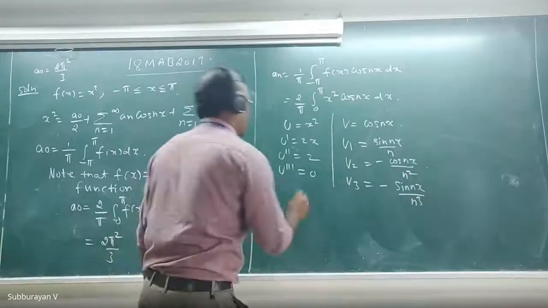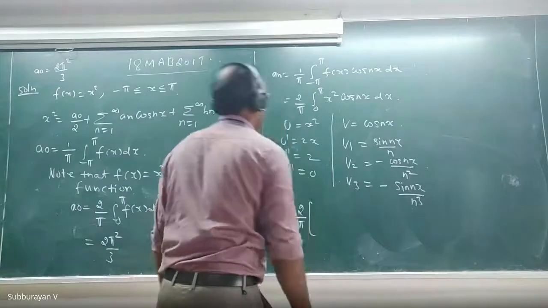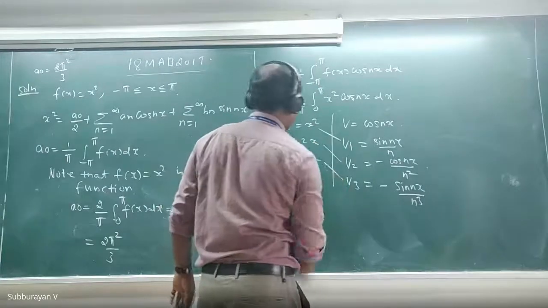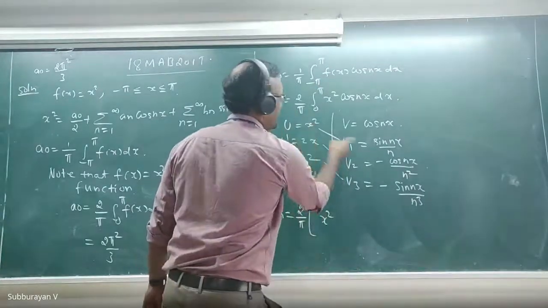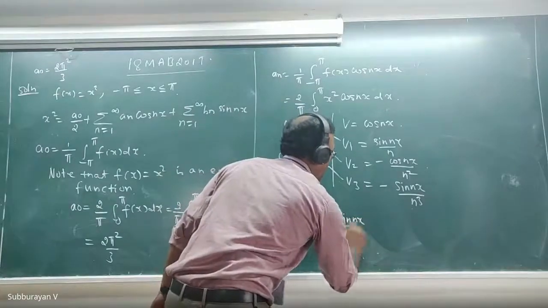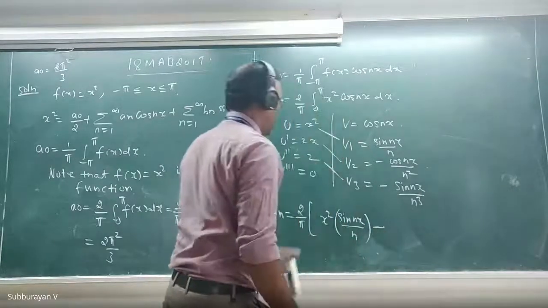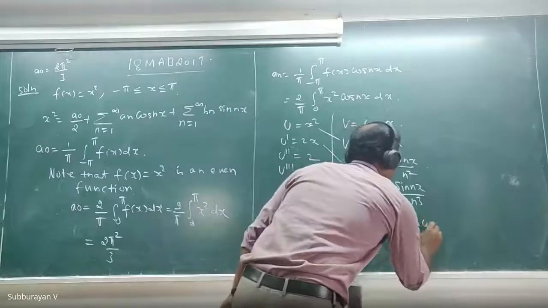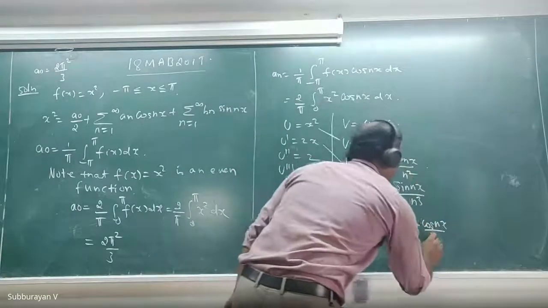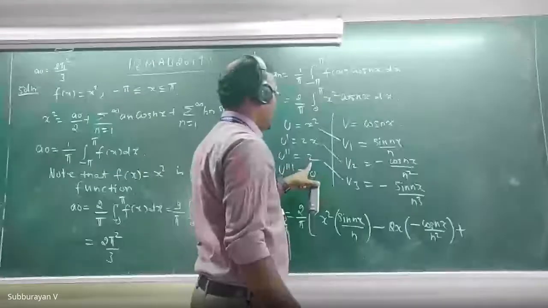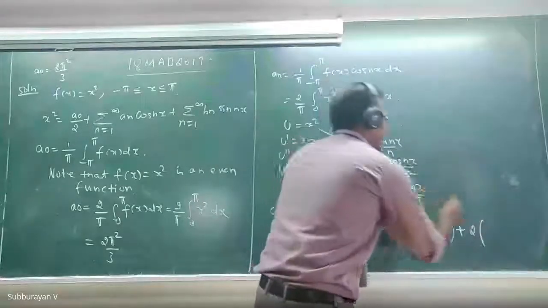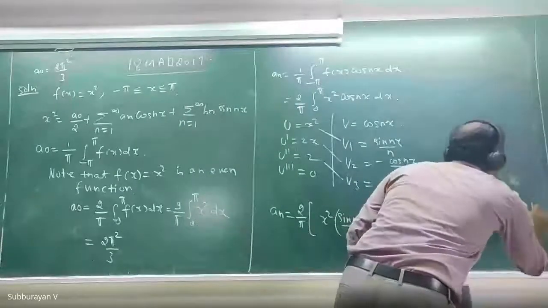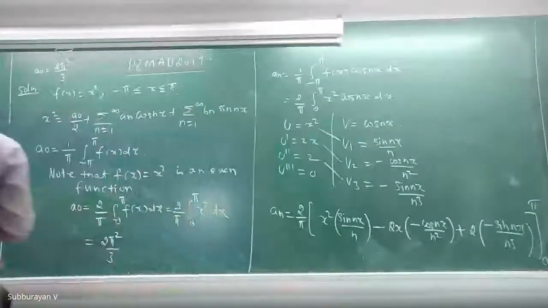An equal to 2 divided by pi into x square into this function. Okay, you join this and this, this and this, and this and this. See, therefore, x square into sin nx divided by n. There is a minus in the formula, and then 2x into this function minus cos nx divided by n square, okay, plus then 2 into minus sin nx divided by n cube from 0 to pi. Please simplify this and please let me know what is the value of an.